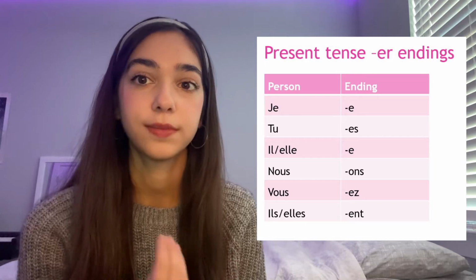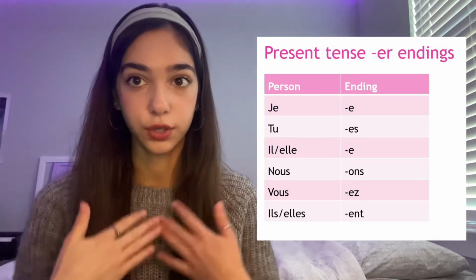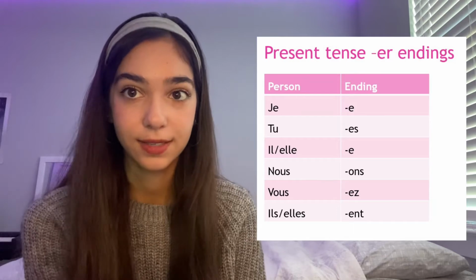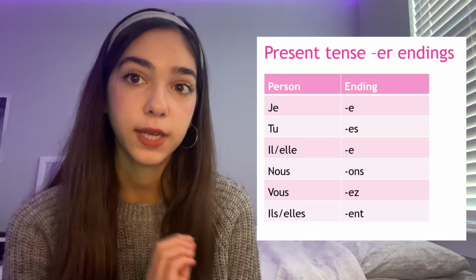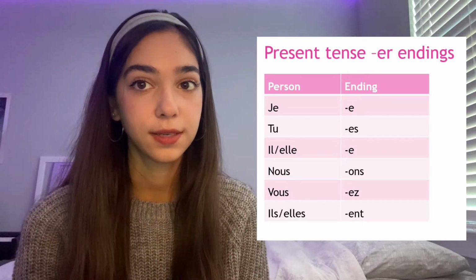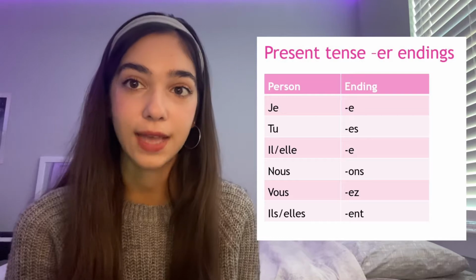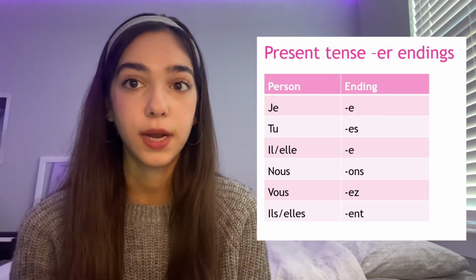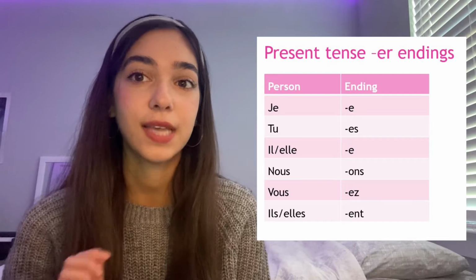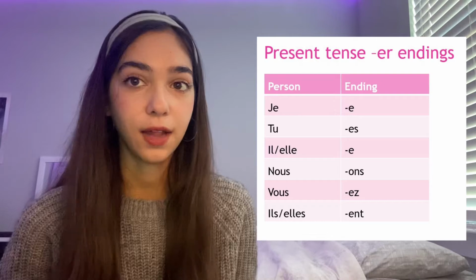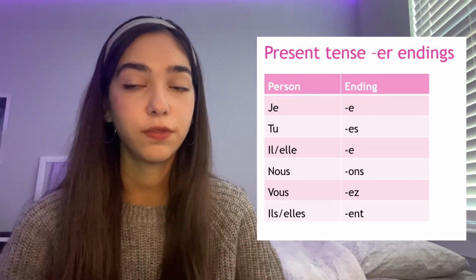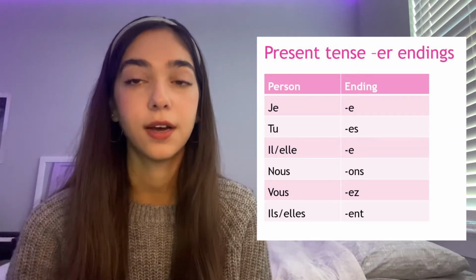So for je, I, it's E. For tu, which is you, that is es. For il, elle, he or she, the ending is simply e. Nous, it's ons. For vous, it's ez, and it's pronounced a, not es, it's a. Well, I'll show you an example with an actual verb later. And then for ils, elles, which is they in masculine and feminine form, it is ent, en. Not aunt, en.